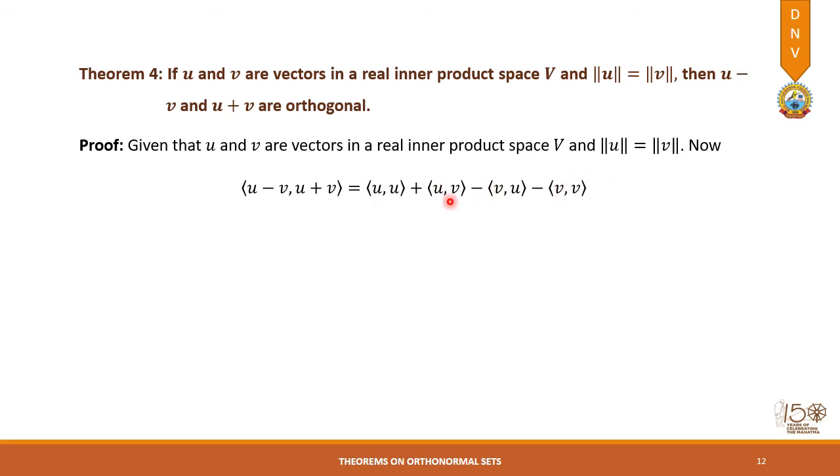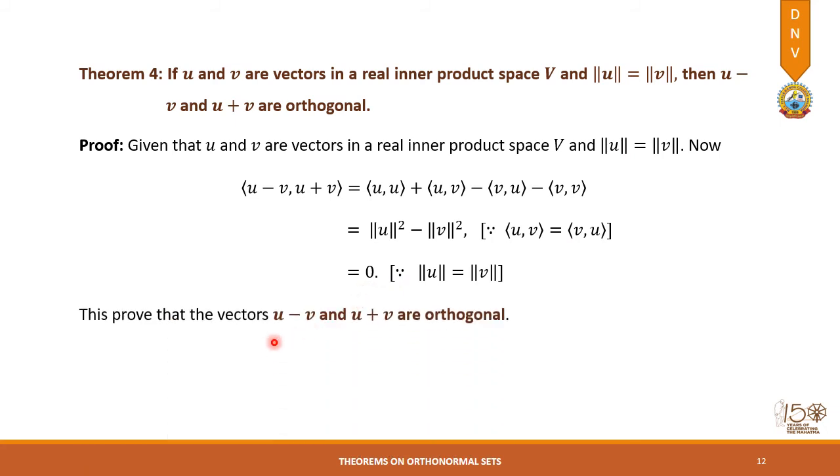These are the two inner products having the symmetry property, but they are of opposite sign, so these also will get cancelled. So we have used the property of inner product, the symmetry, and the norms with opposite sign, and we can write it equal to 0. This proves that u minus v and u plus v are orthogonal. It is always sufficient to prove that the inner product of two vectors is 0 in case these are orthogonal.